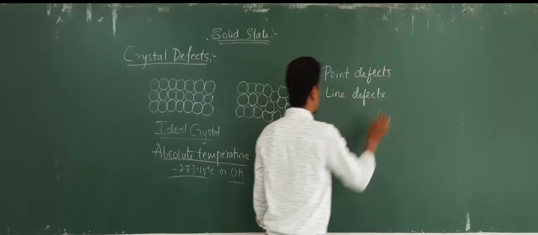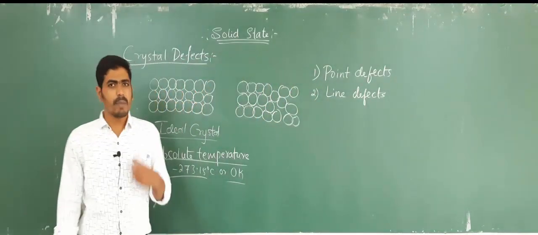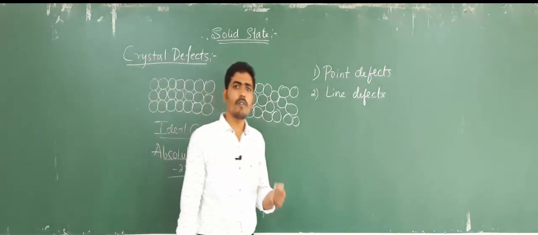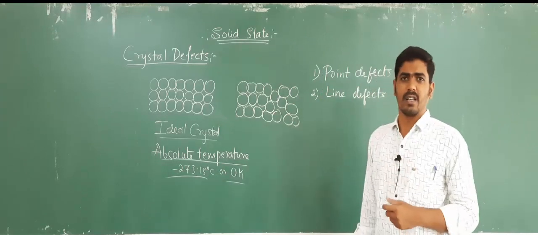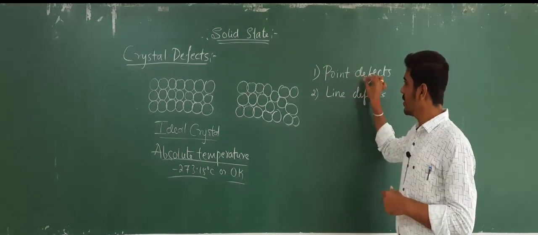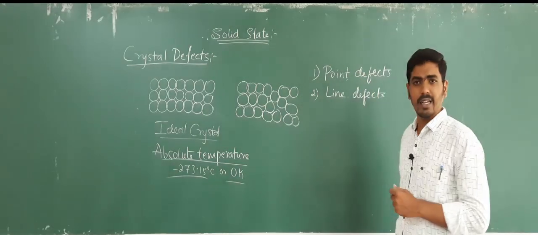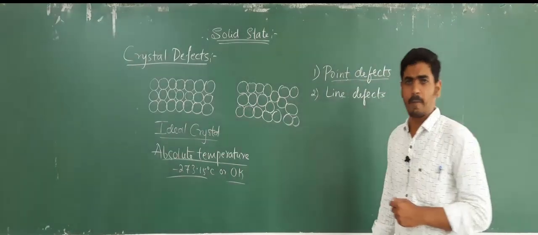So what do point defects and line defects mean? They are mainly classified on the basis of the type of irregularity or deviation observed in the crystal. On the basis of that, they are classified into two types, point and line defects. So what do point defects mean?